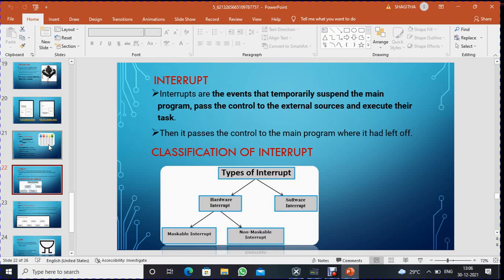Classifications of interrupt. There are two types of interrupt. One is hardware interrupt, another one is software interrupt. Hardware interrupts are further divided into maskable interrupt and non-maskable interrupt.